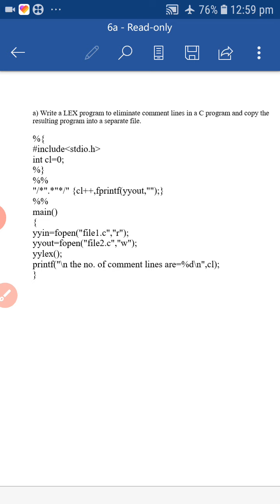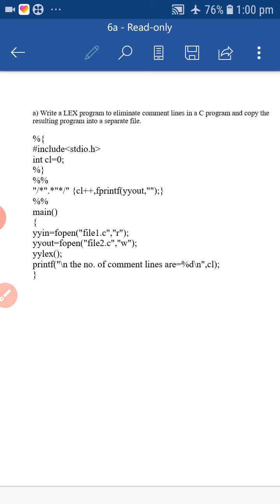In this program we handle both single line and multiple line comments, and both will be removed.